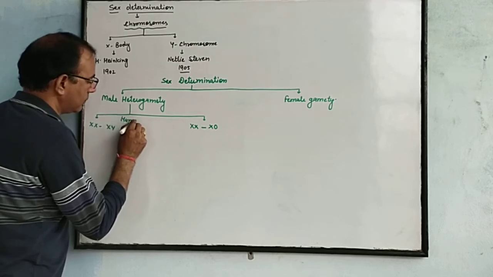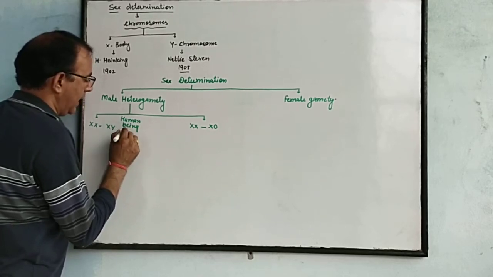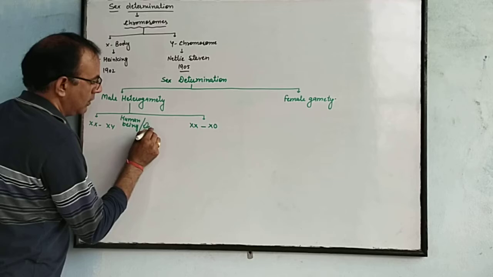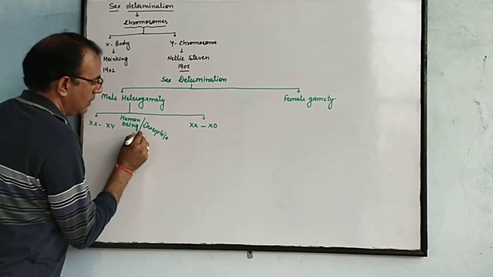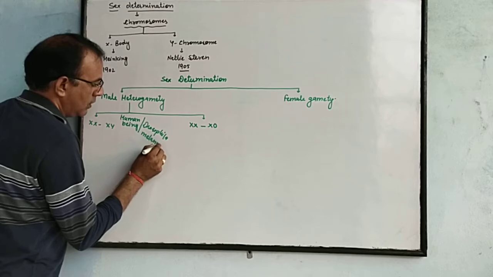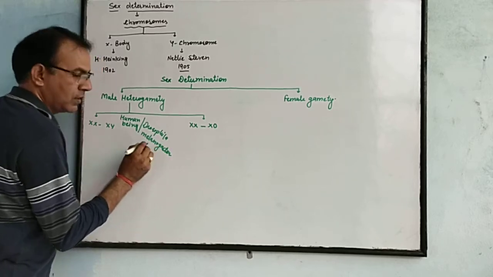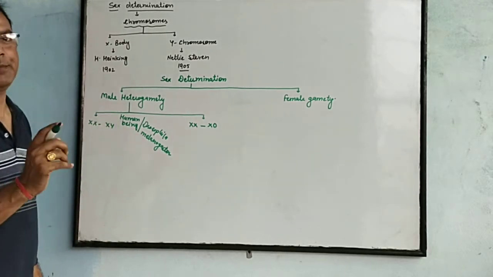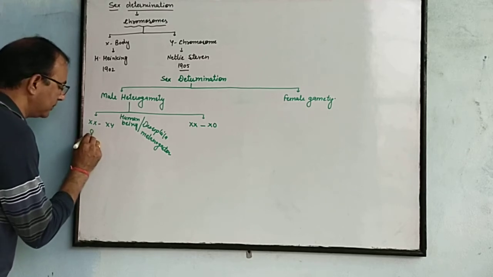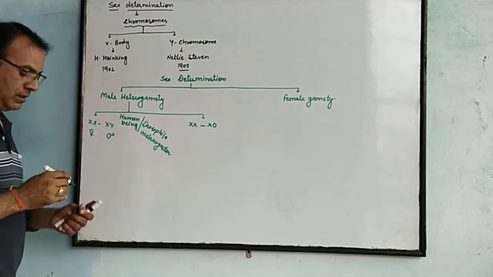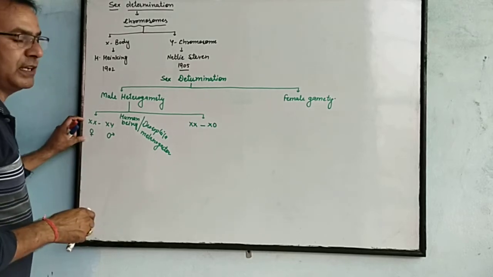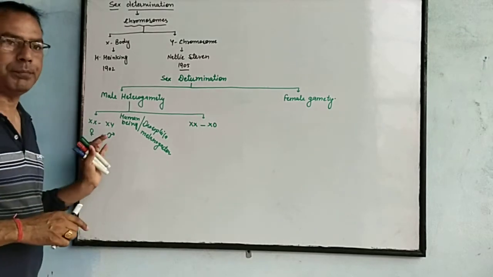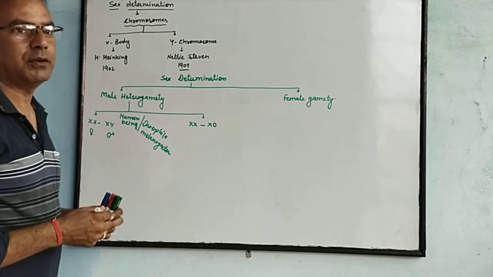XX and XY sex determination is present in human beings and Drosophila melanogaster, you can say the fruit fly. In Drosophila or human beings, the female contains similar types of gametes, meaning this is the female and this one is the male. By crossing the homogamety of the female with the heterogamety of the male, we can represent the sex in the newborn baby.